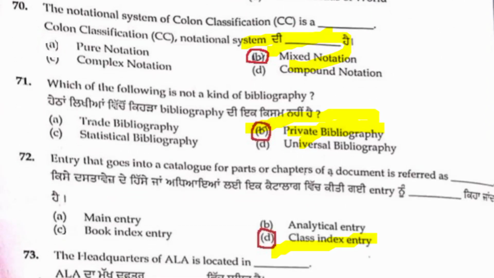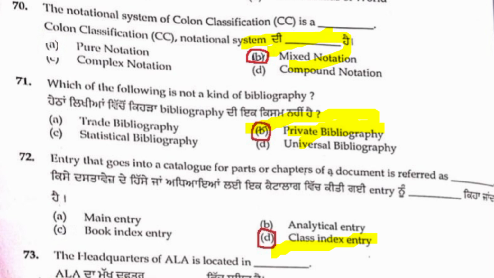Which of the following is not a kind of bibliography? Out of 4 options, various types of bibliography are given, except one, which is not a type of bibliography. Please find that one. Trade, statistical, universal and private bibliography. Private bibliography is not there, friends. Universal is well known. Statistical and trade, everyone knows. So these 3 are types of bibliographies. A, C, D are types of bibliography, except B. Private bibliography is not a bibliography.